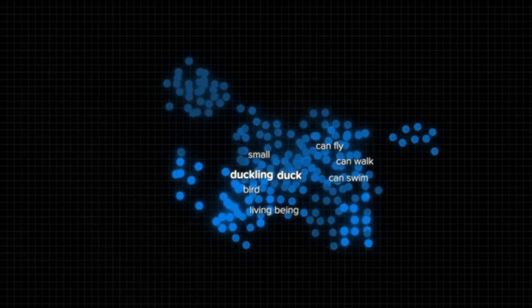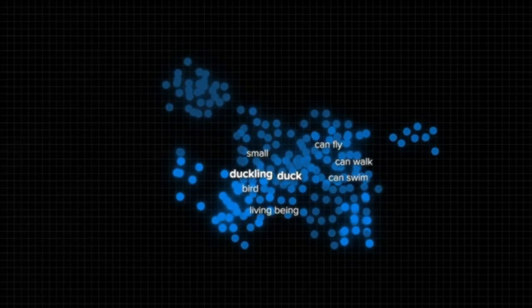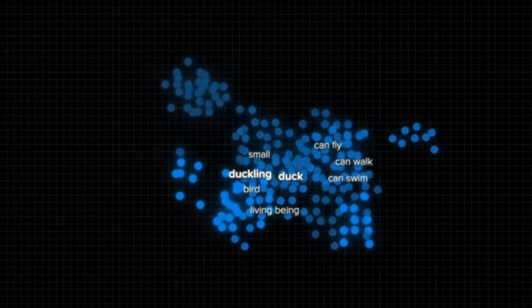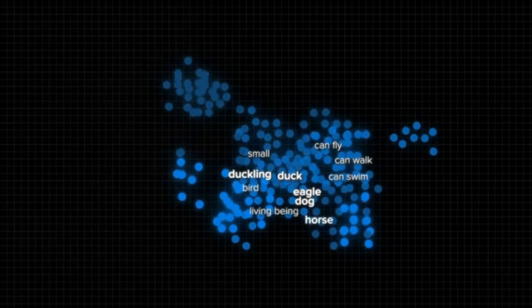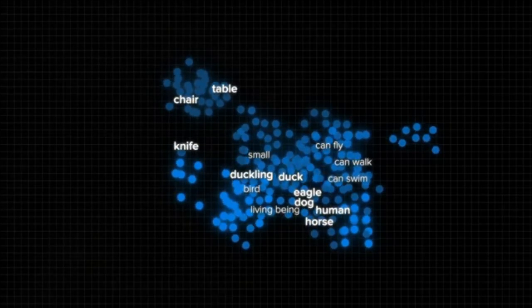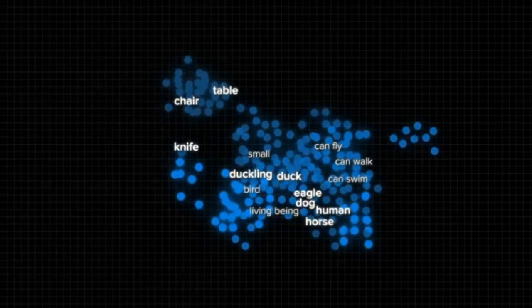Now, the word duckling is very similar in meaning and shares most of the same characteristics, so it would be placed very close to the word duck in the same space. Other animals might be close too, while humans can be a bit farther, and words for different objects or even concepts even farther from them all.